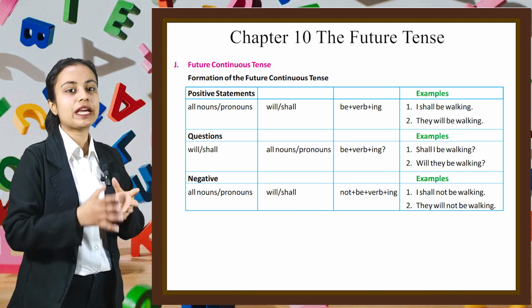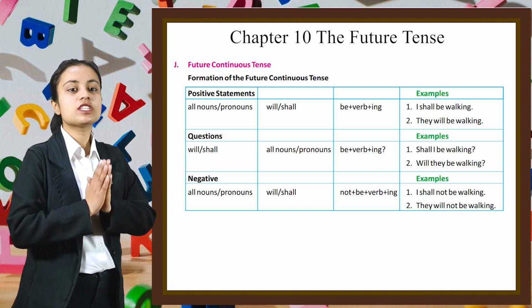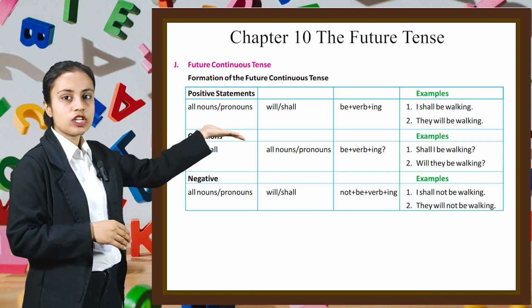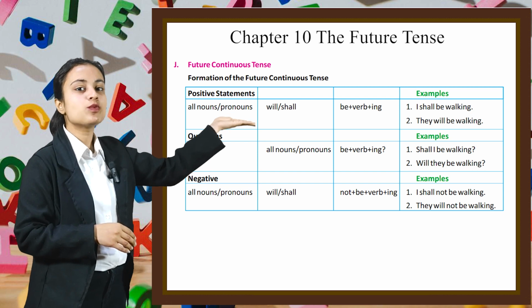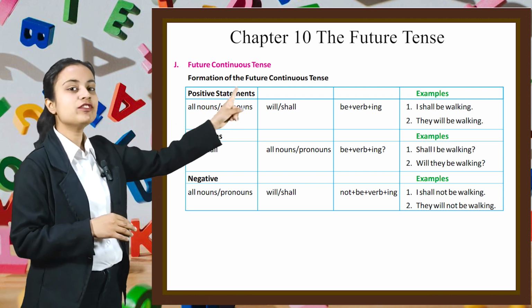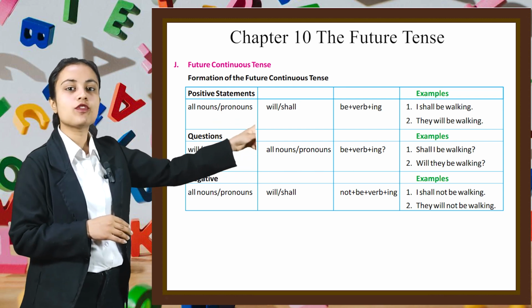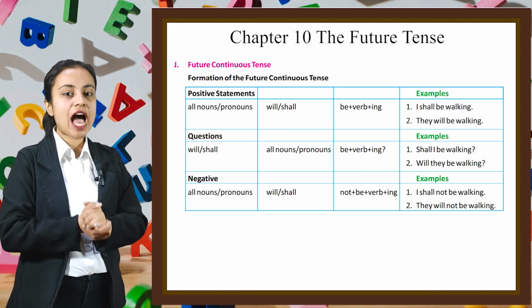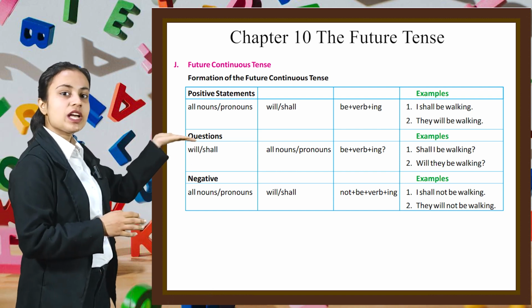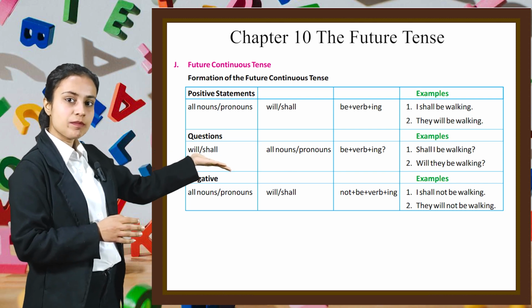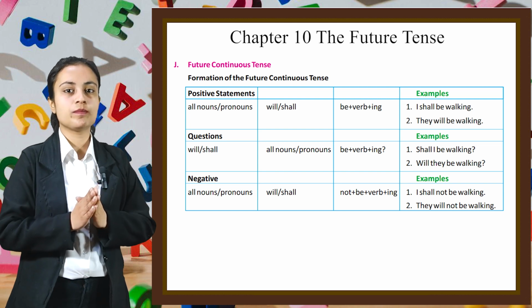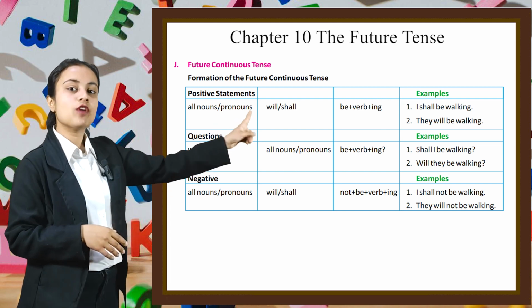Now, when we have to make a positive statement, first we write all nouns or pronouns, then we add will or shall, then be plus verb plus ing form. For example, I shall be walking. They will be walking. In a similar manner, if we have to form questions, we write will or shall, then all nouns or pronouns, then be plus verb plus ing form with a question mark. For example, shall I be walking?